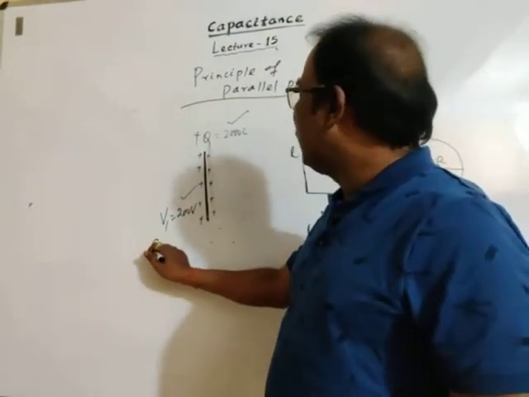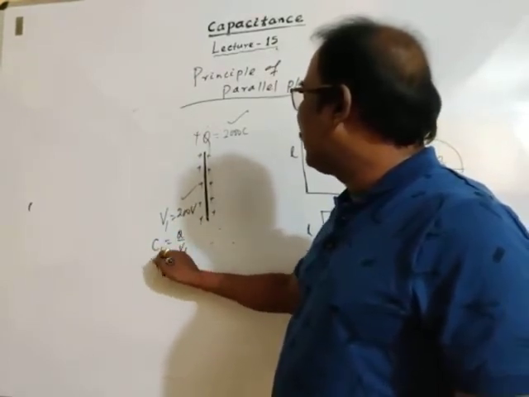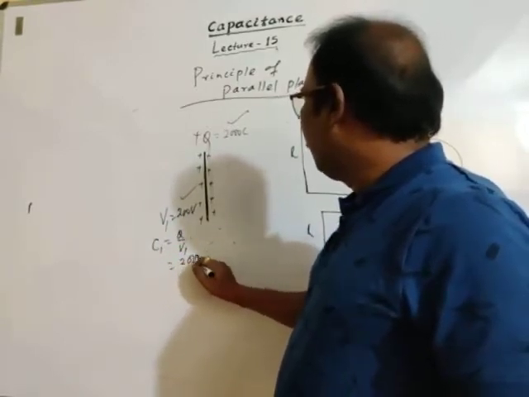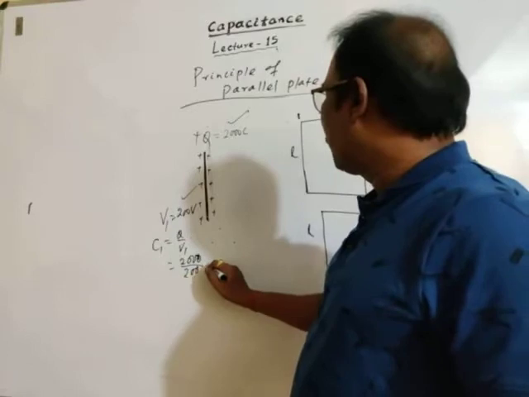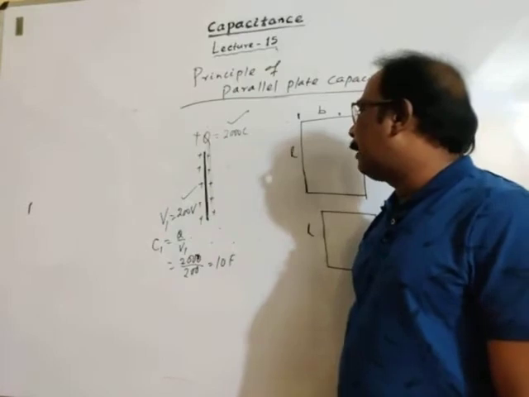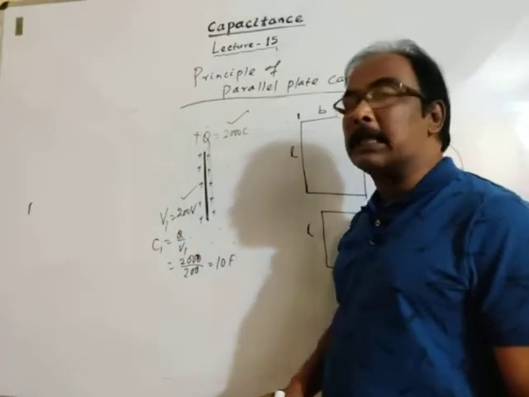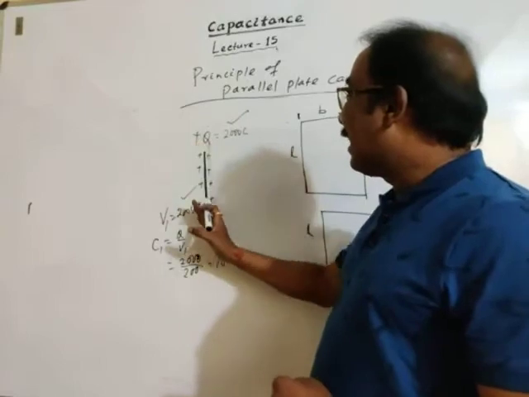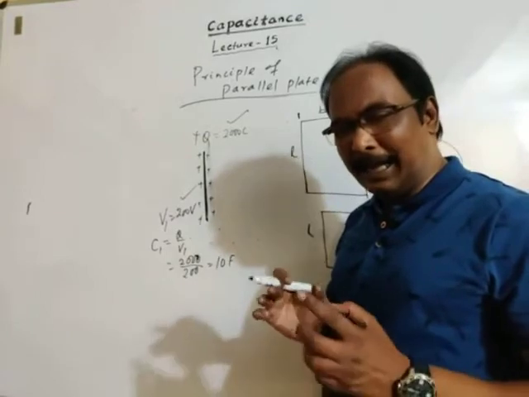Now the capacitance of this metallic plate is Q by V1, let this be C1. Here Q is 2000 coulomb and potential is 200 volt, so capacitance is 10 farad. Charge given to the metal plate is 2000 coulomb, potential developed is 200 volt, and capacitance is 10 farad. So the charges are in the electric field, and now this plate has potential electric energy.